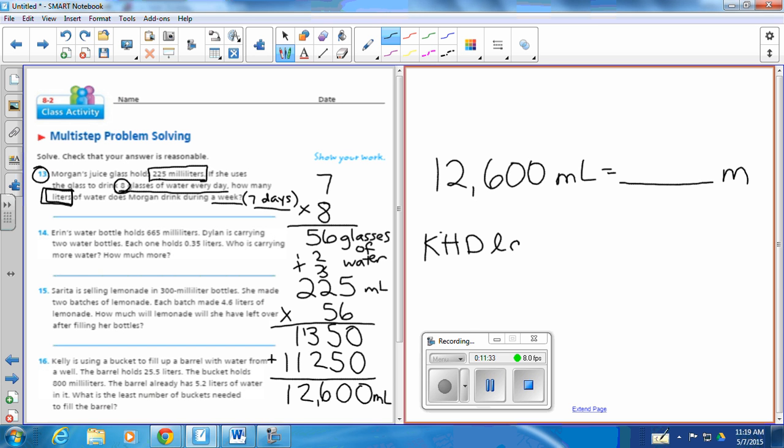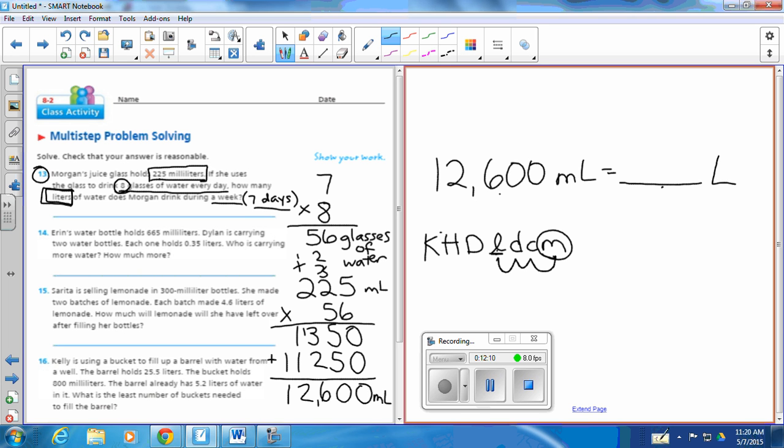So if I go back to poor King Henry, I'm starting with milliliters, and I need to get, oops, I put an M there. Sorry about that. I need to get to my L, my liters. Okay, so mathematically I'm thinking, okay, how many milliliters are in every liter? There's 1,000. So I need to divide this because I'm going from small to big. So I need to divide that.